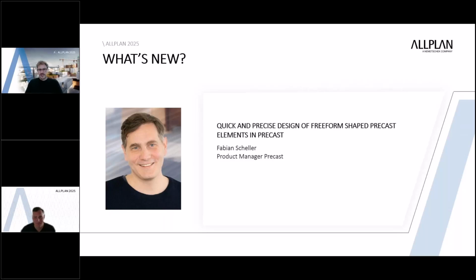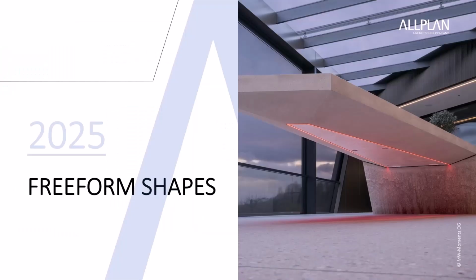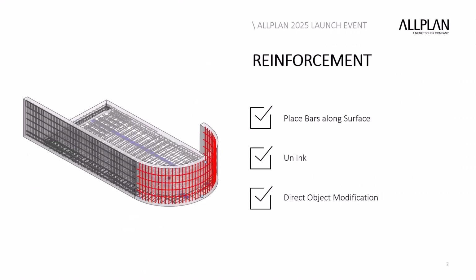Fabian, you will show us today how to create free-form shaped precast elements in a quick but yet precise manner. Okay, let's have a look on the newest functionality to improve the work with any kind of complexity. I would like to start with the main highlights for reinforcement detailing inside of Allplan 25. There is a new function called Place Bars along any surface, the possibility to unlink area reinforcement, and the improvements of direct object modification for easy adjustments.